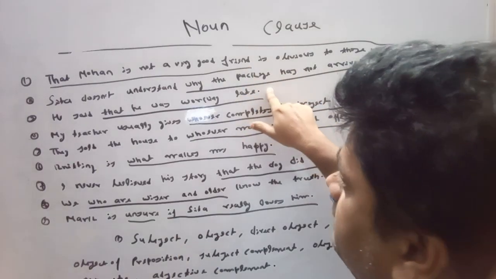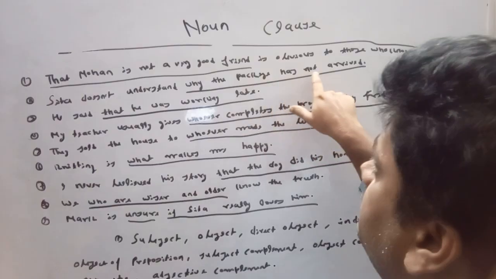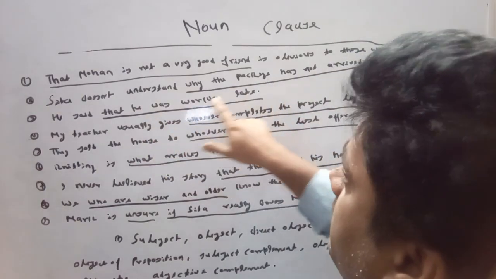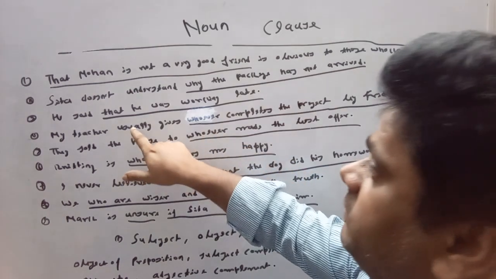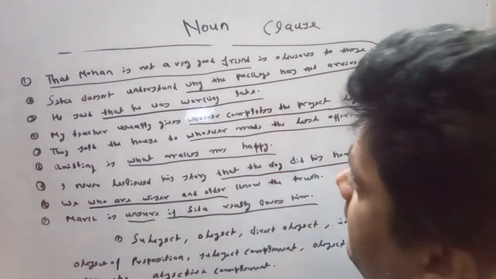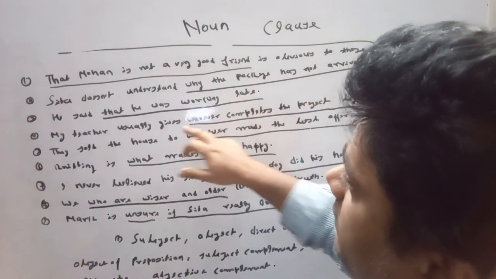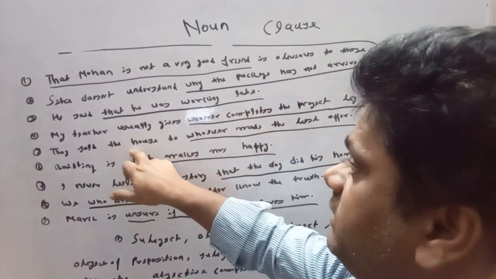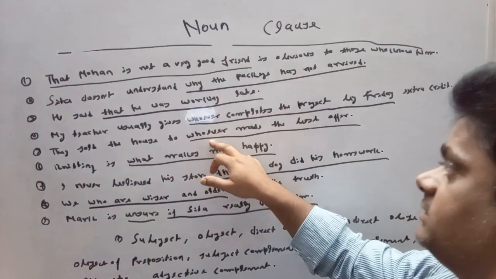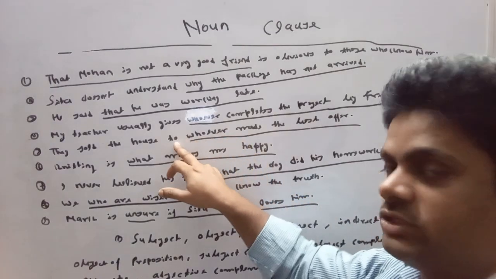In the second sentence, our noun clause is working as an object. In the third sentence, our noun clause is working as an object. In the fourth one, our noun clause is working as an indirect object of the verb keeps. In this sentence, our noun clause is working as an object of preposition to.